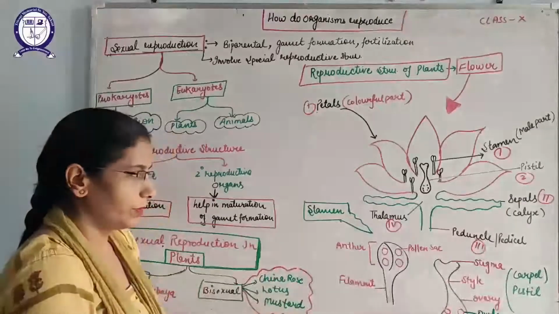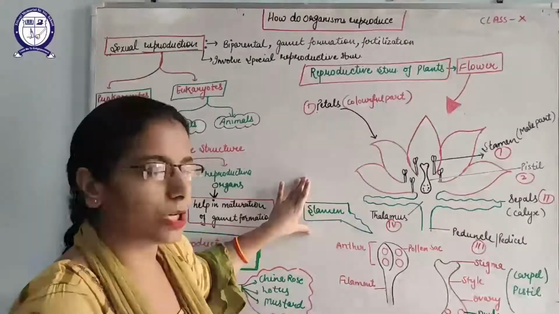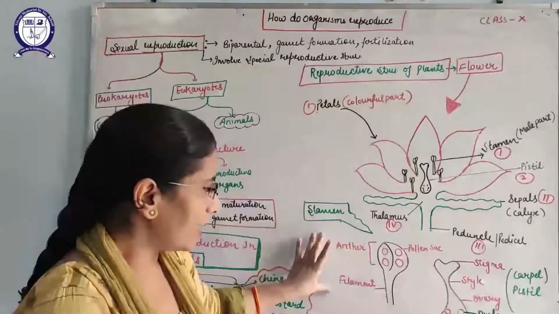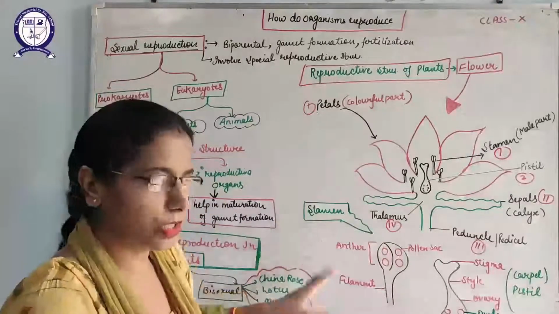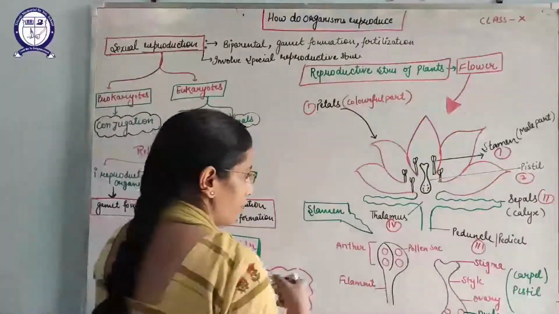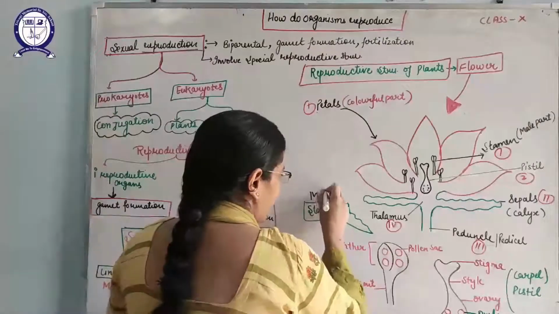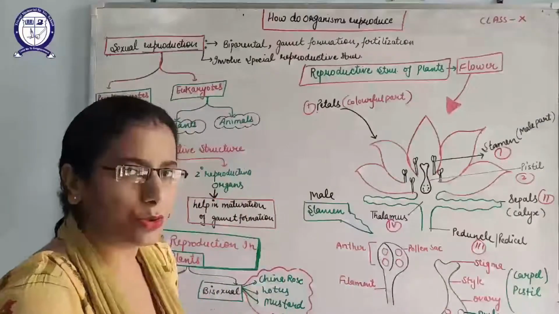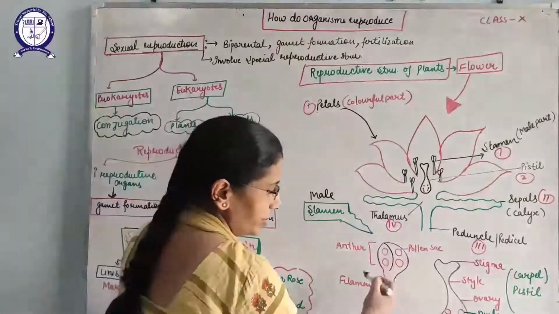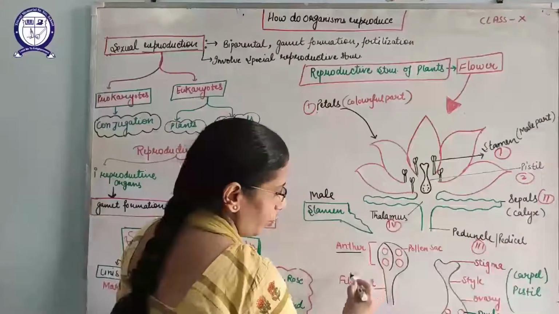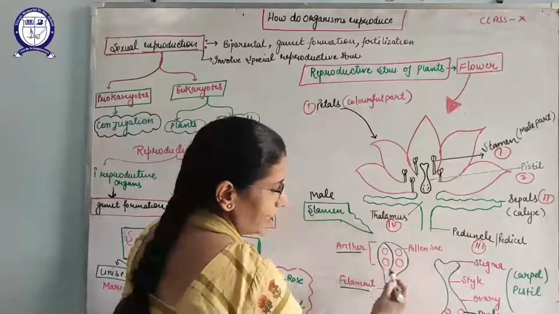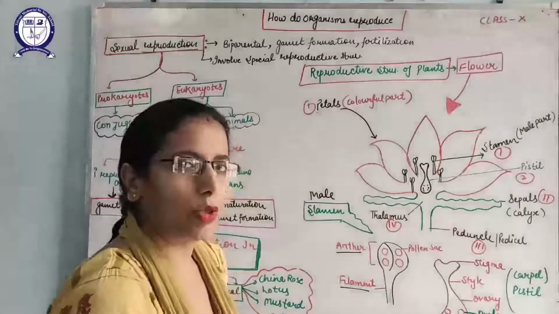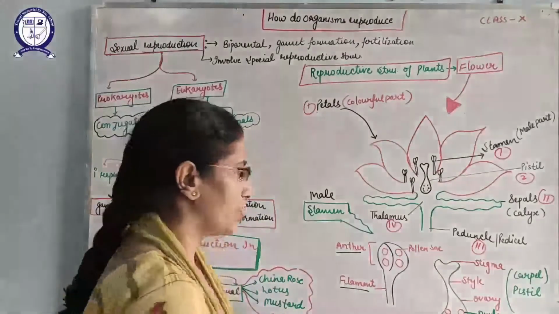Okay, we will discuss one by one. First we will discuss the reproductive structures. This is the diagram of the stamen. Stamen is known as the male part of the flower. It is also known as androecium. If you see its structure, it consists of two parts. This part is known as the anther. It may be unilobed or bilobed. It will depend upon the species.